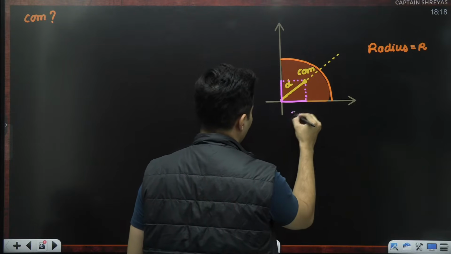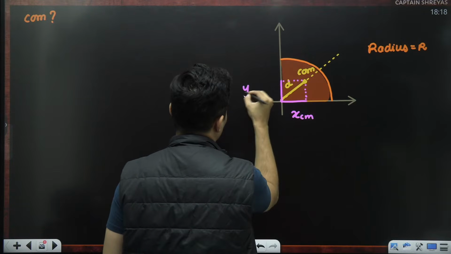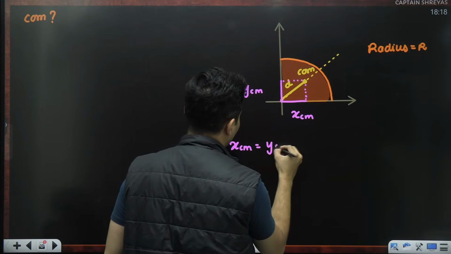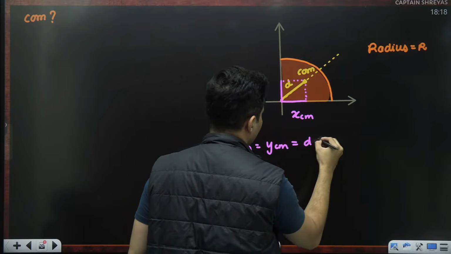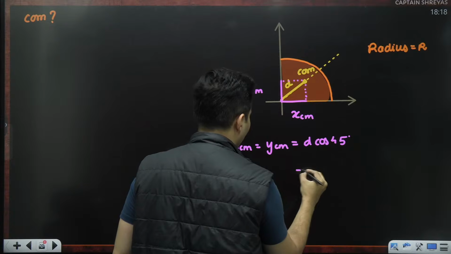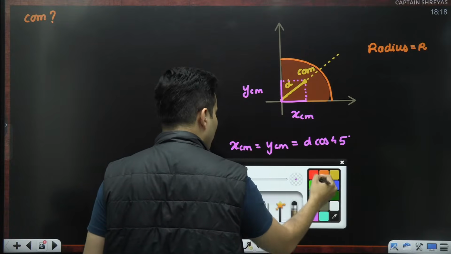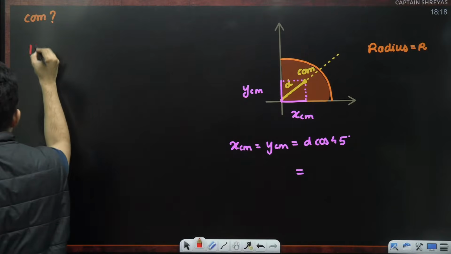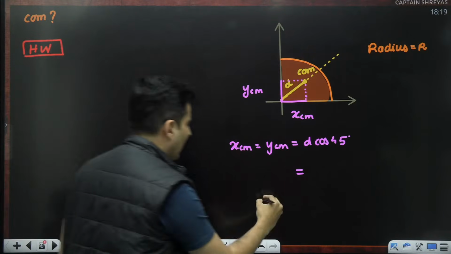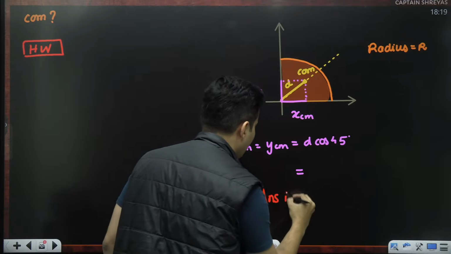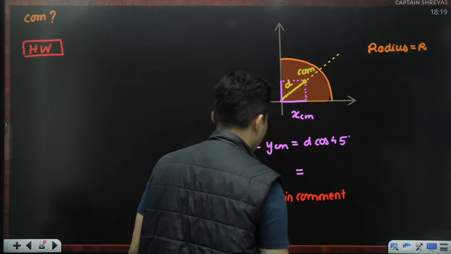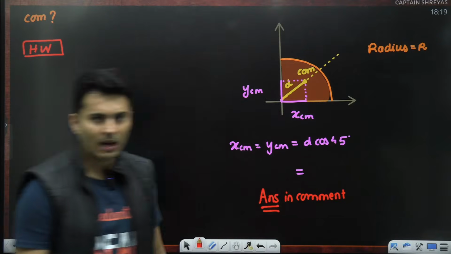This will be your x coordinate, this will be your y coordinate, and obviously the x coordinate will equal the y coordinate, which will be the distance cos 45 just like before. Can you do this as homework and post the answer in the comment section after the session is over?